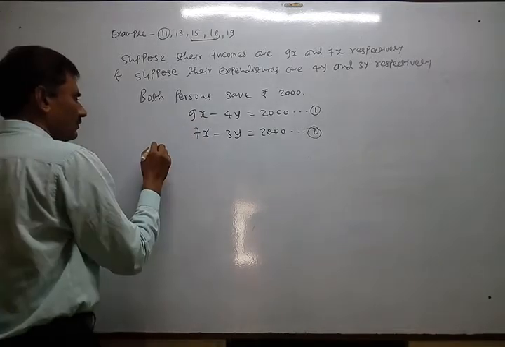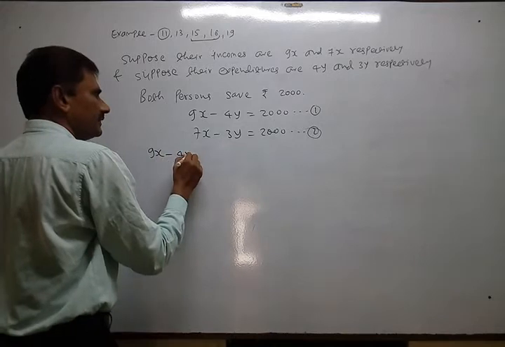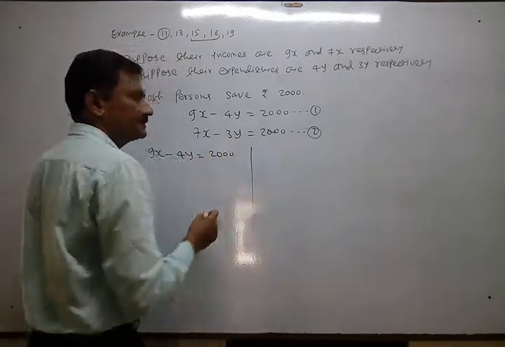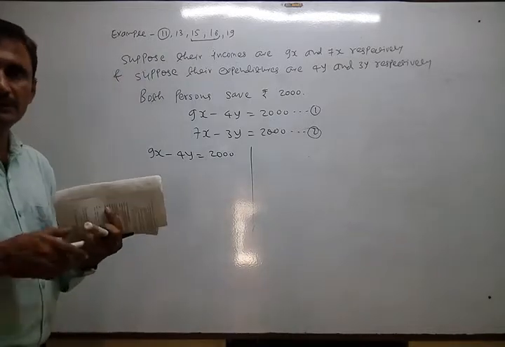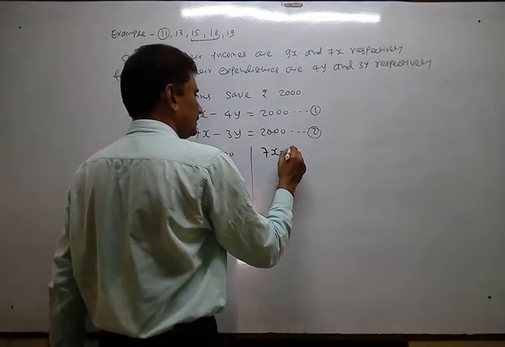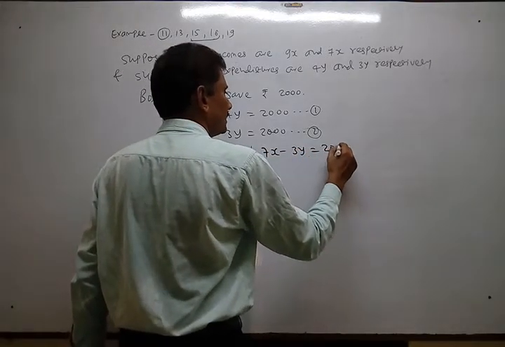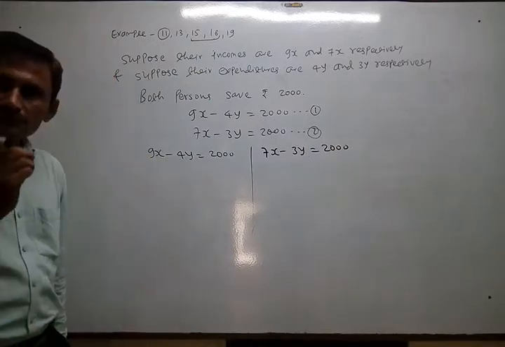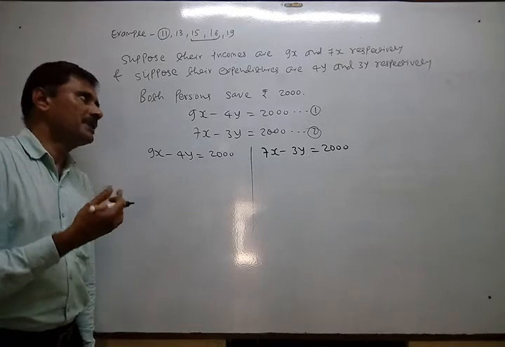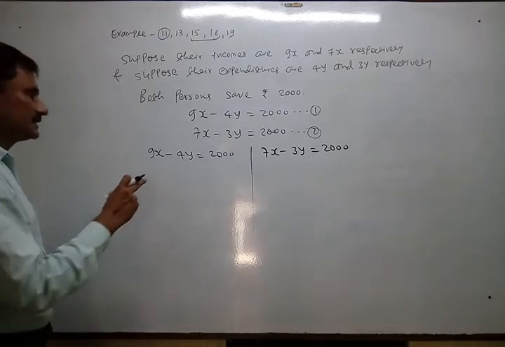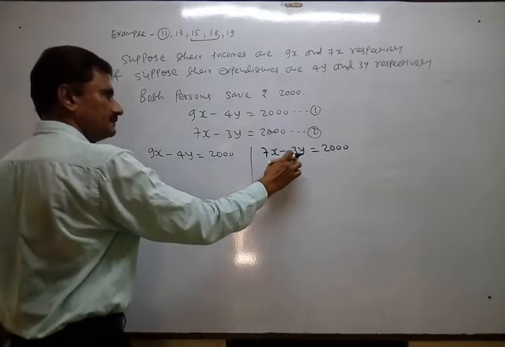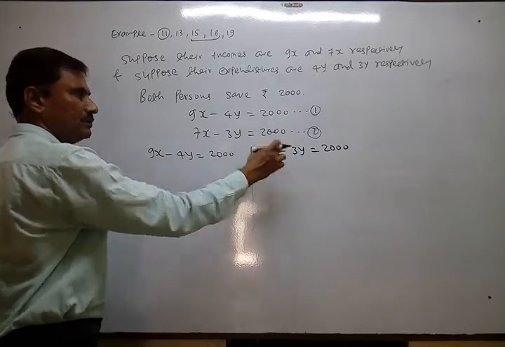Whenever we were solving two equations by the substitution method, that is our way to solve it, we used to make any one variable the subject from any one equation. Suppose I want to make this one the subject. Otherwise make y, because I want to get the smallest number here.